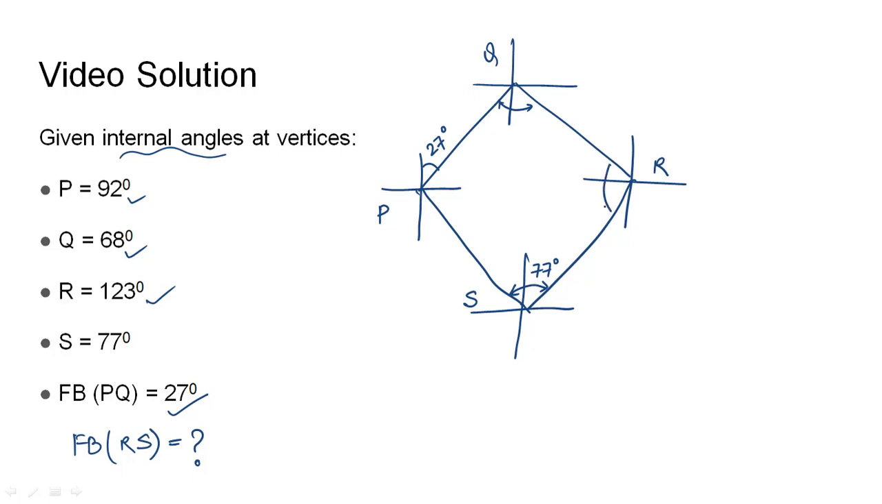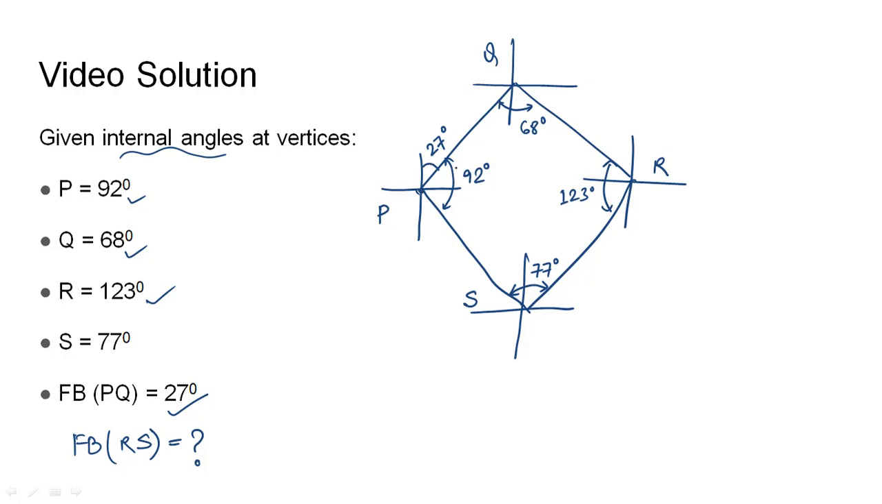The internal angle at R is given as 123 degrees, and the internal angle at Q is 68 degrees. The internal angle at P is 92 degrees. So let us start from P.